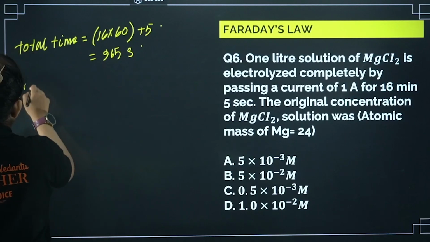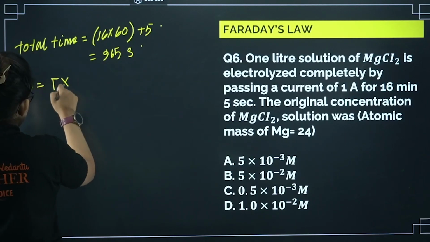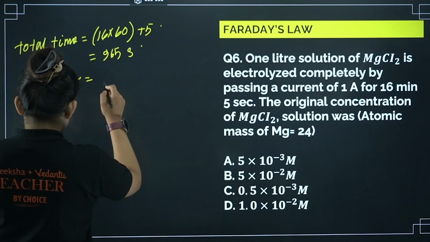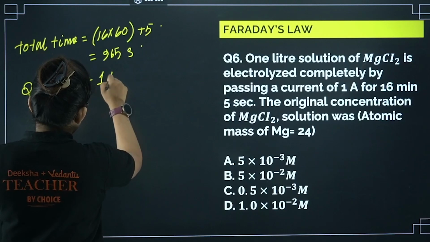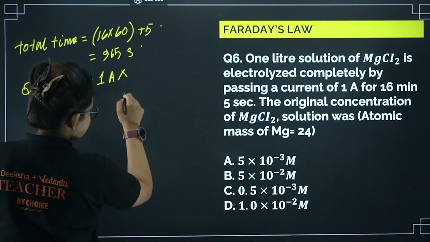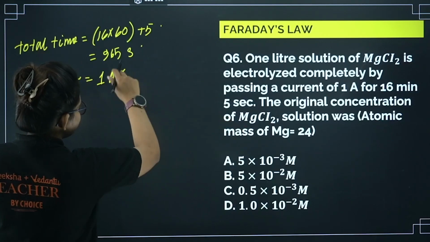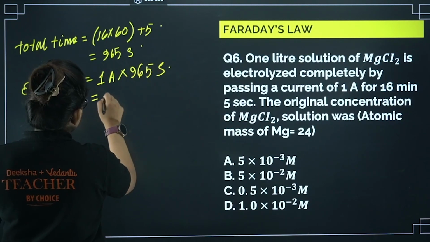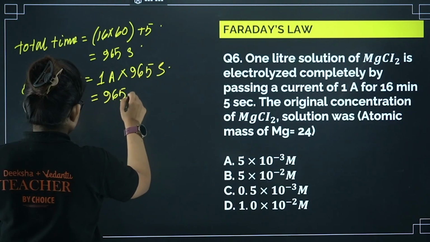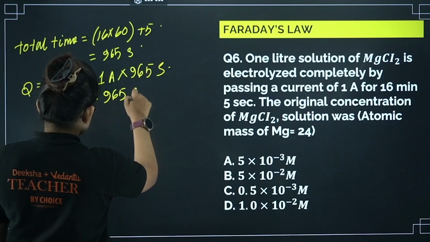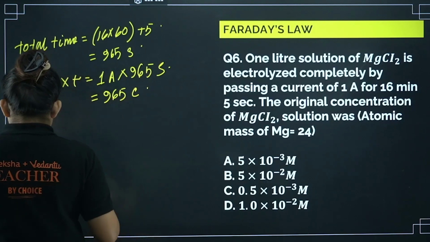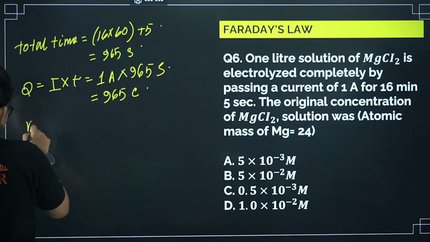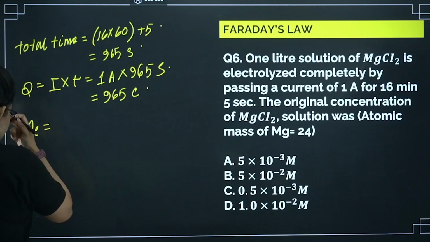Now let's find out Q equals I into t. So here you can see 1 ampere current is given, and the time in seconds, that we calculated, is 965 seconds. So from here I am getting 965 itself, 965 coulomb. Okay, now what we can do, the number of moles of electron we can calculate. How?